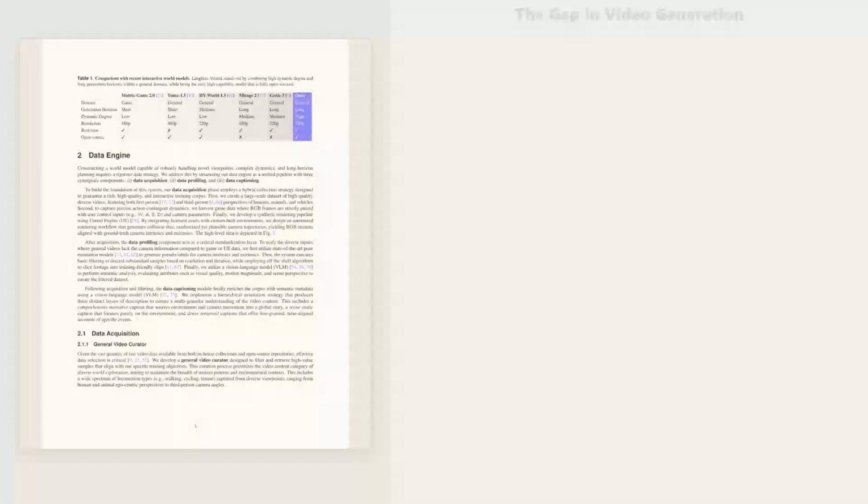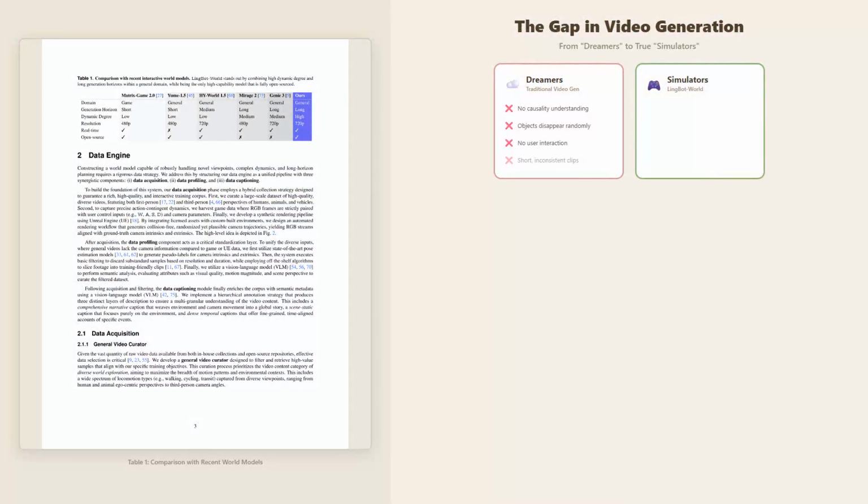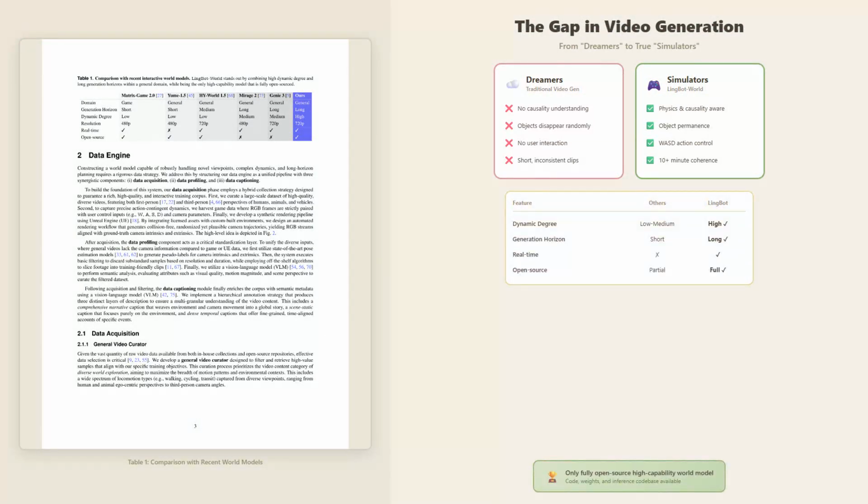To understand why LingBot-World matters, we need to distinguish between two fundamentally different approaches to video generation: dreamers and simulators. Current text-to-video models are essentially dreamers. They can generate visually impressive footage, but they lack true understanding of the world. Objects morph unexpectedly, physics gets violated, and there's no concept of object permanence. You can't interact with them because they're not simulating reality, they're hallucinating it.